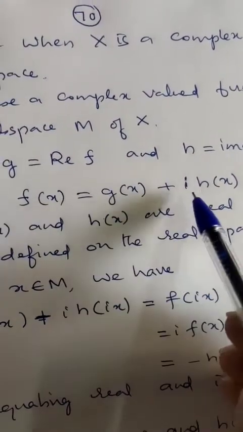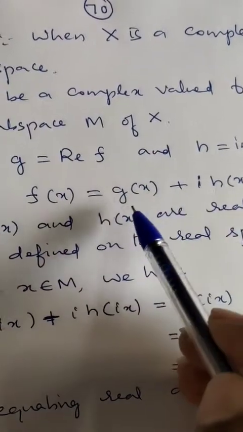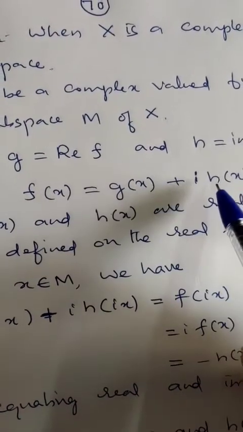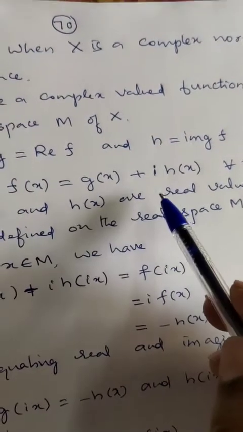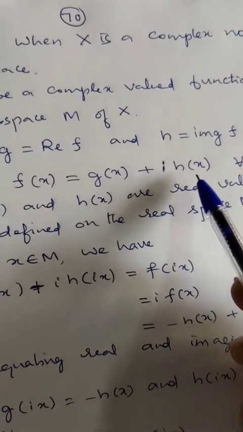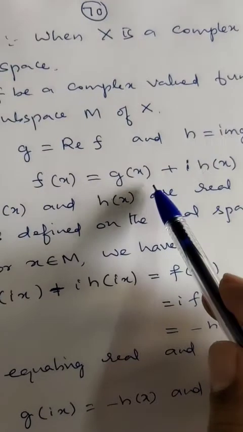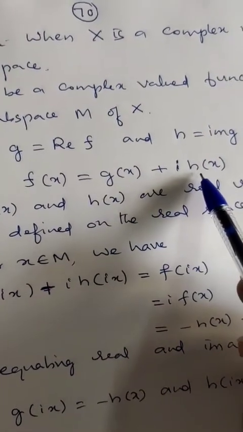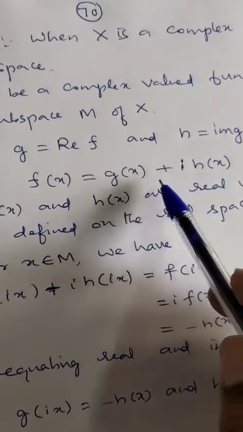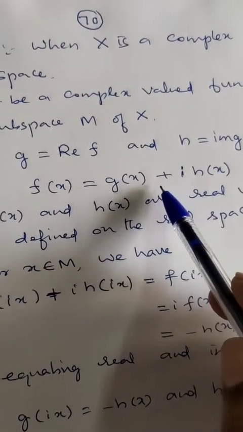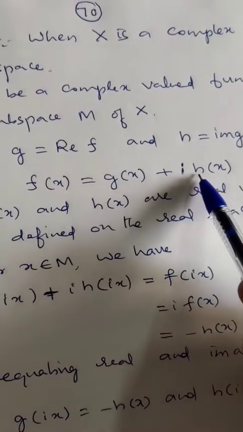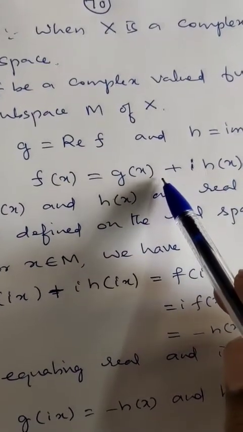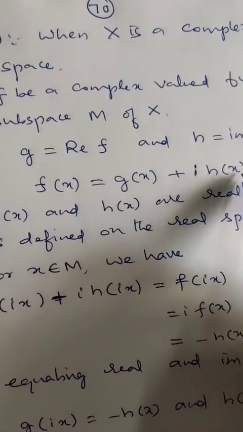Now what are g and h? g and h are real valued functions defined on the real space M. If g and h are real valued functions defined on the real space M, then g and h can be extended by the previous case. So g can be extended to g naught and h can be extended to h naught, norm preserving real valued functions defined on M naught.